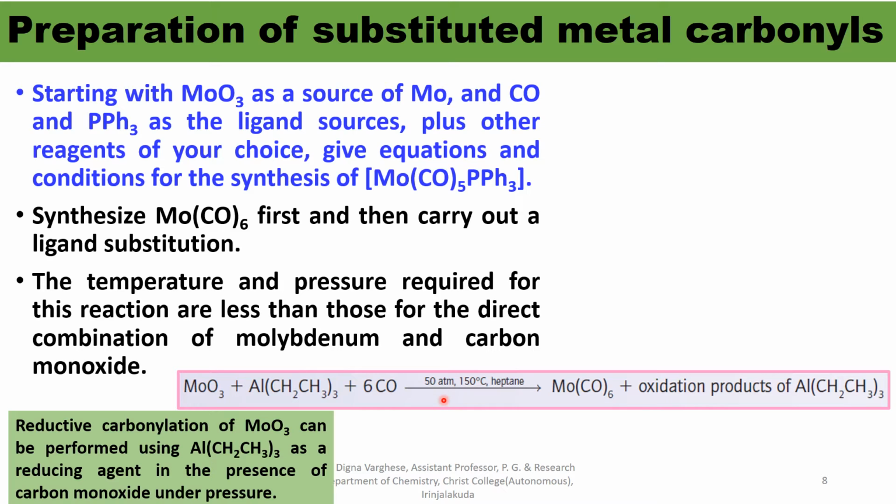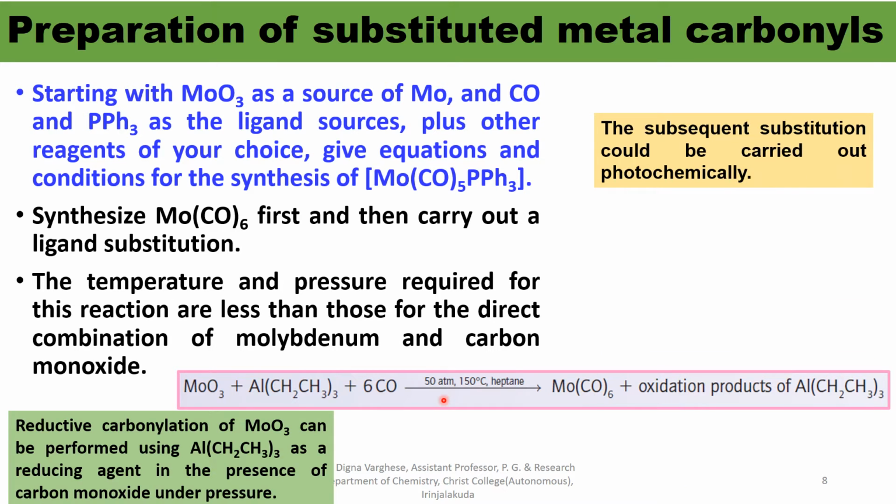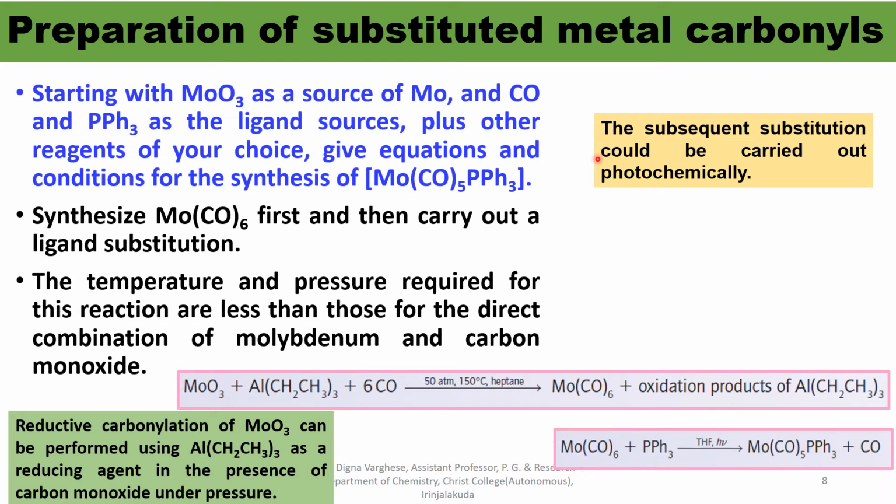We can synthesize molybdenum hexacarbonyl even by direct combination, but we must use conditions with higher temperature and higher pressure than 50 atmospheres and 150 degrees Celsius. Then Mo(CO)6 is obtained by this reaction, and the subsequent substitution can be carried out photochemically.